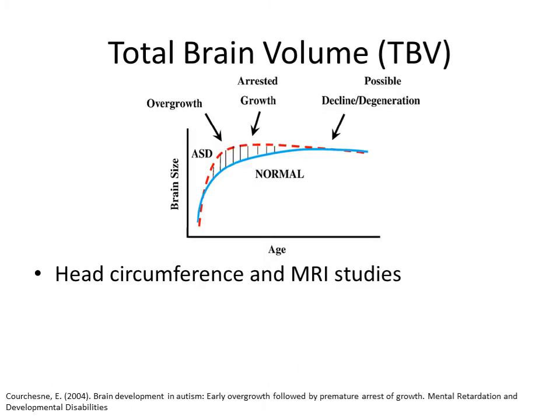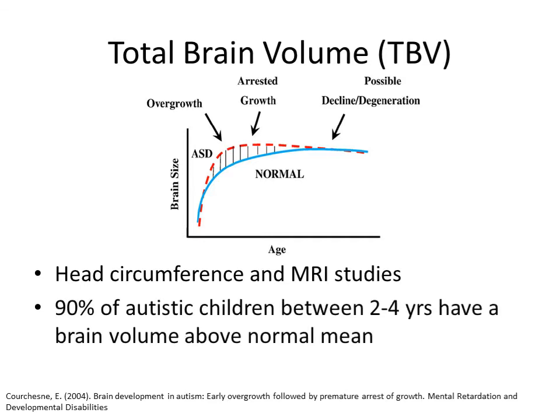Several head circumference and MRI studies have mapped total brain volume from birth to adulthood. The general trend is that at birth, the ASD brain is the same or slightly smaller than normal brains. Then between 0 and 4, the ASD brain greatly increases in size. One paper has shown that 90% of autistic children between 2 and 4 years old have a brain volume that is above the normal mean. Then around age 6, there is a premature arrested growth followed by a decline in brain size.